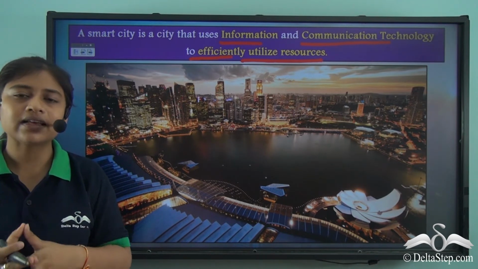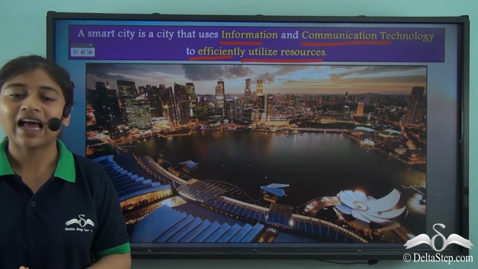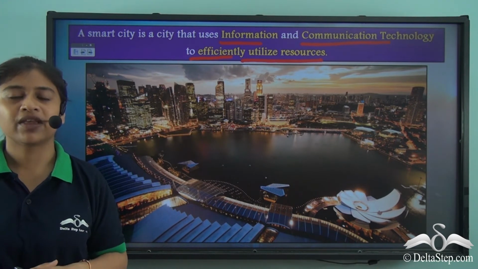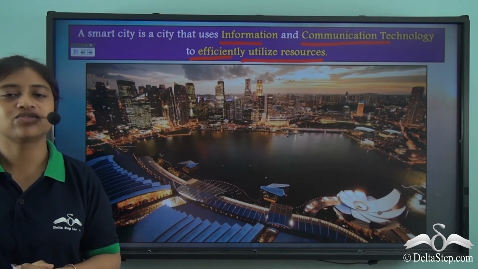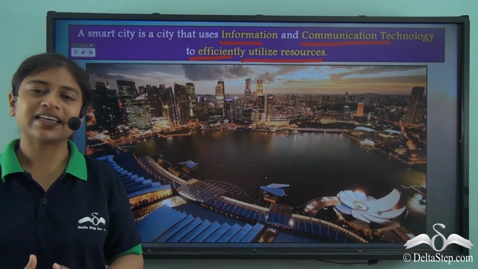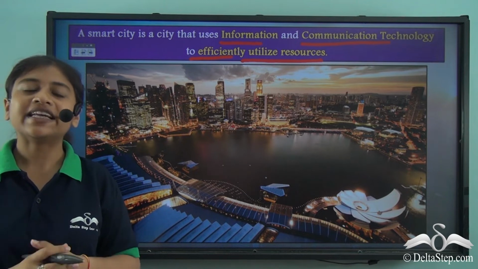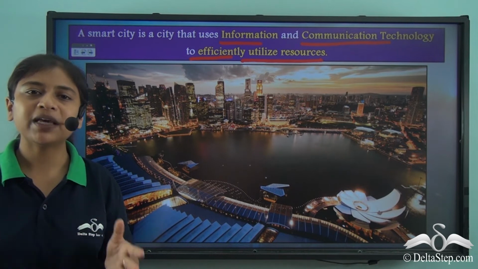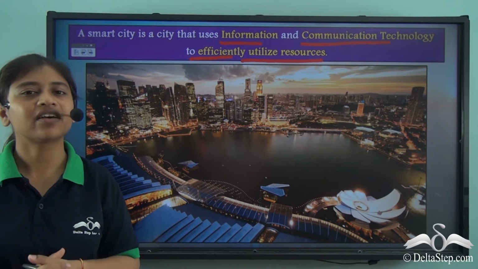And since everything is computerized, there is no chance of any record getting lost. So the name Smart City is quite justified as it is completely relying on information and communication technology. So you see how important a role the IT sector plays with regards to a smart city. So we can simply say that smart cities are the next stage of modern urbanization. It will help in the overall economic development, which will not only benefit the people living in such smart cities, but also the business houses and the government.